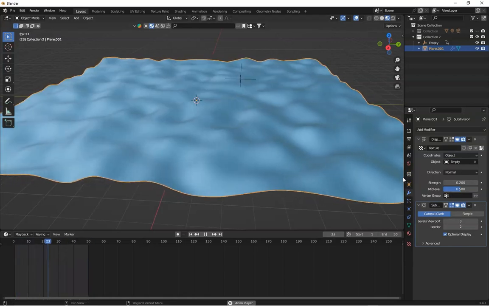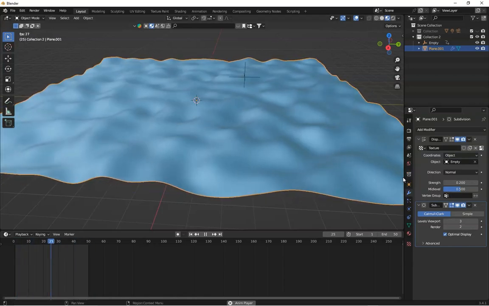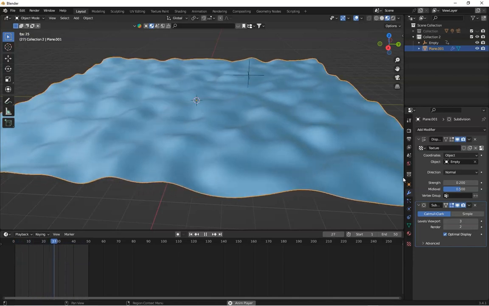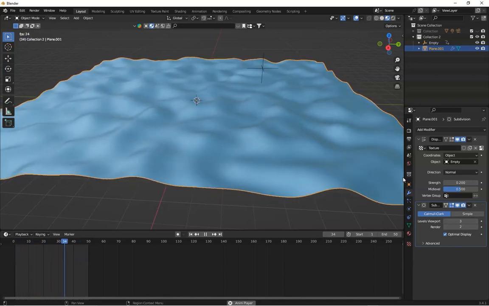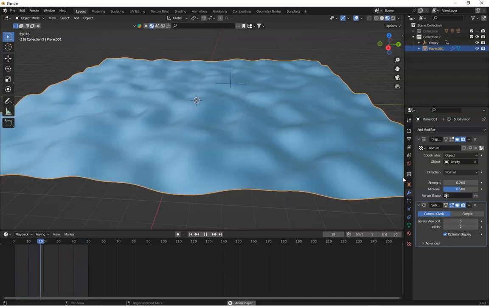So there you have it, two incredible ways to use the displace modifier in Blender, from crafting jaw-dropping landscapes to animating water. This tool is a game changer for any 3D artist. But this is just a beginning. What if I told you there are hidden tricks and advanced uses for the displacement modifier that can transform your animation even further? Don't miss out.